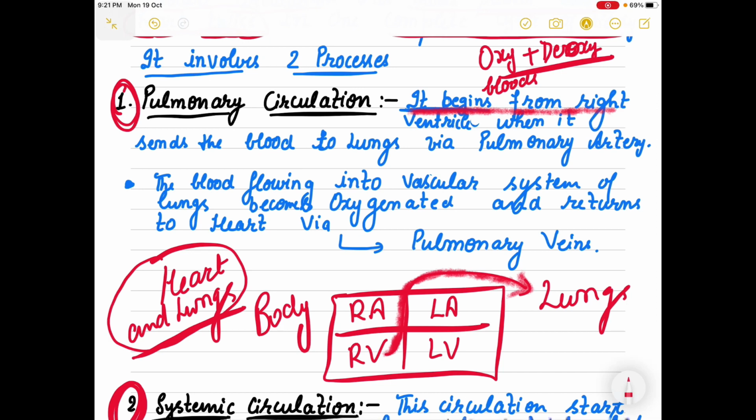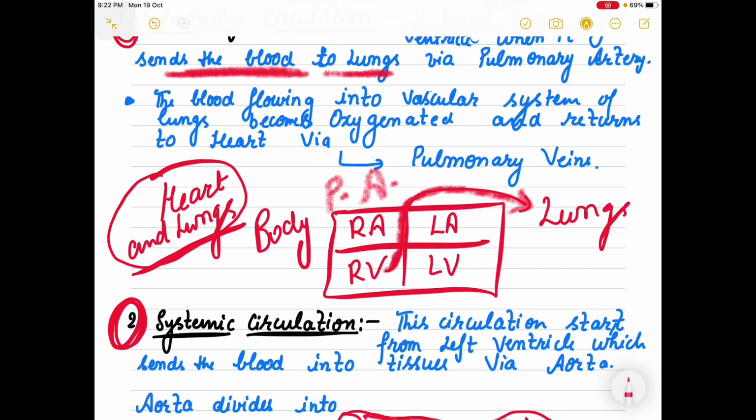So pulmonary circulation किसका involve कर रही है? Blood moves from your heart to lungs via कौन सी artery आती है यहाँ पे? Pulmonary artery. Now blood in the lungs, it gets oxygenated and then returns to heart via pulmonary veins.